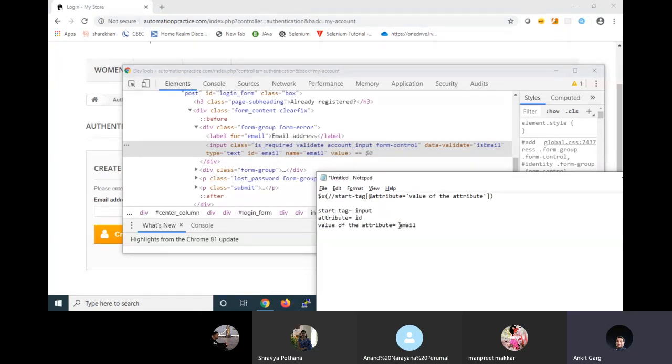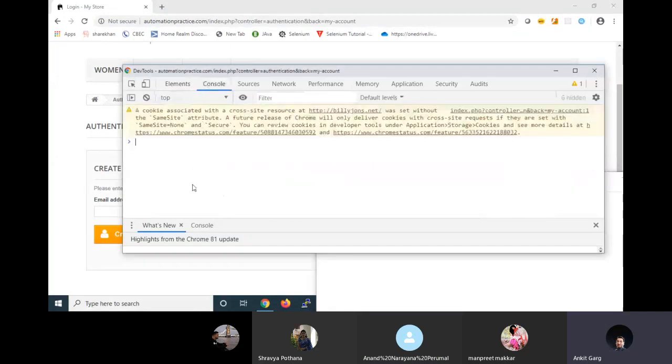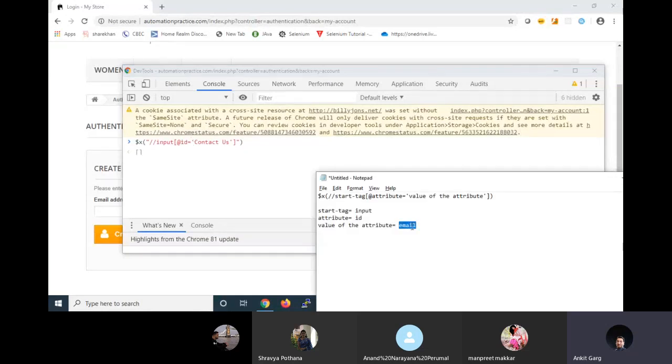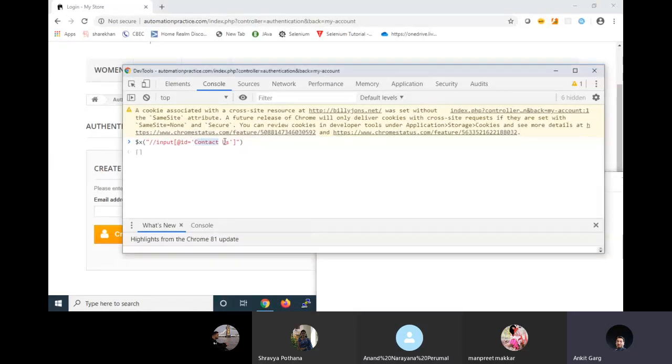All other things will remain same. So I'll again go to console, click on the up arrow icon. I'll first change the input tag from A to input. I'll change the value of this to ID, and I'll change the value of ID to email. Again, I'll click on enter.